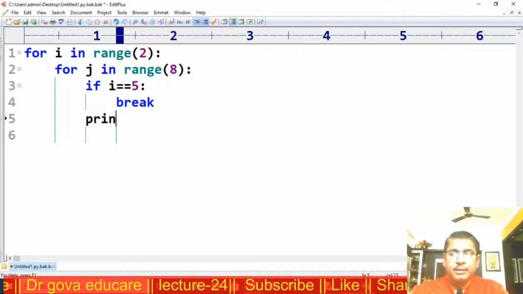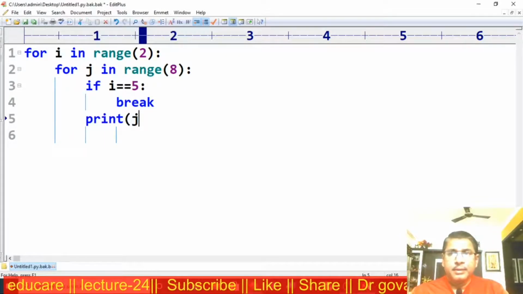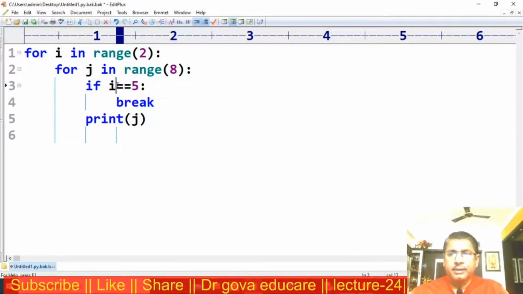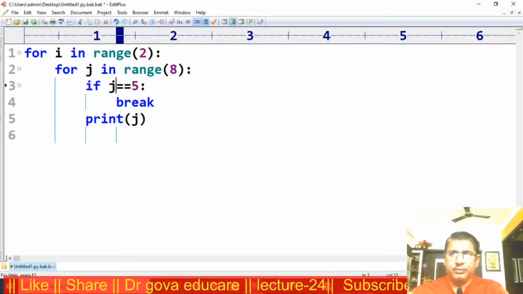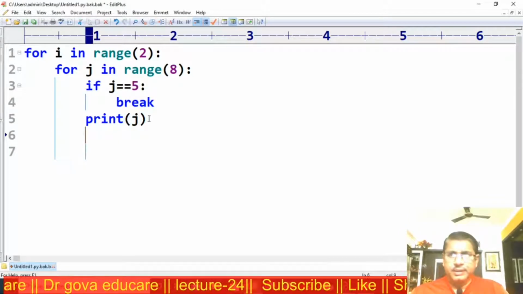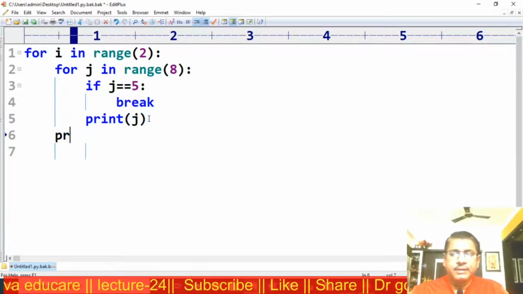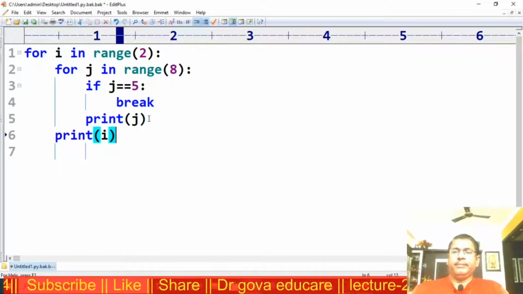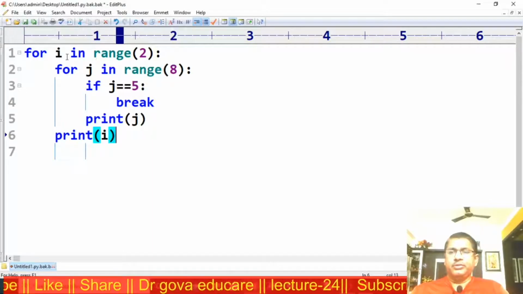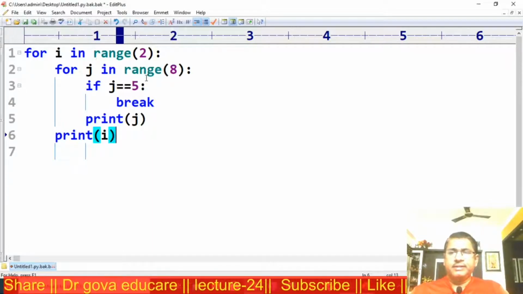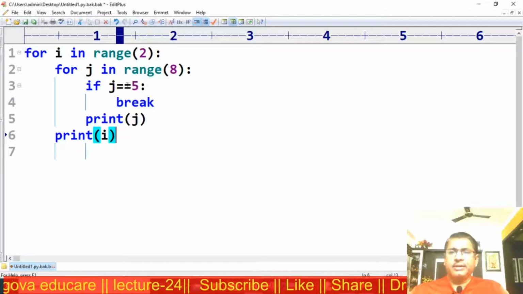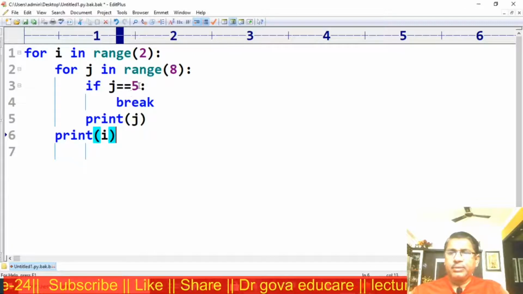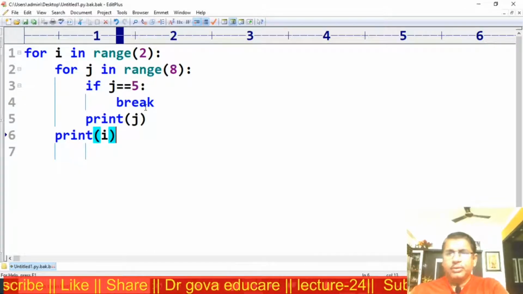Print j, not i, where j is equal to 5, print j, and after this print i. Now i is equal to 0, j ranges 0 to 8. Now print the value when j is equal to 5, break.